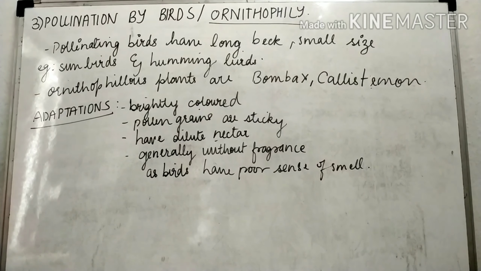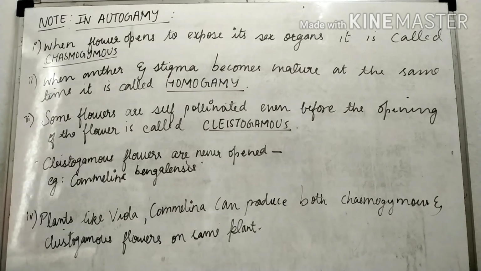So there is no use of fragrance that will attract the birds. They are without fragrance, they have dilute nectar, and the pollen grains are sticky so that they stick to birds' legs, and they are brightly colored. Ornithophilous plants are Bombax and Callistemon. Sunbirds and hummingbirds are the best examples of pollinating birds, and their features are a long beak and small size.